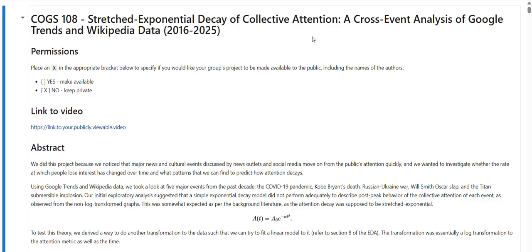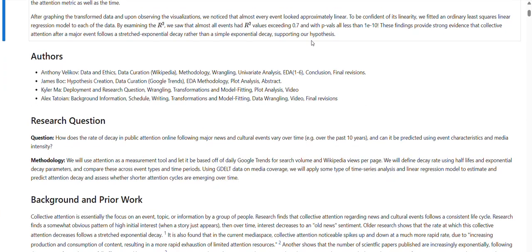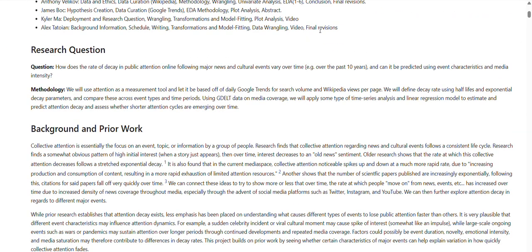So basically, we want to see, does the public's attention on an event drop faster over time, or not? And we wanted to look at this because media tells us that TikTok and Instagram are ruining everyone's brains, basically making us zombies, and we forget everything within 5 seconds. And we wanted to see, is this true?